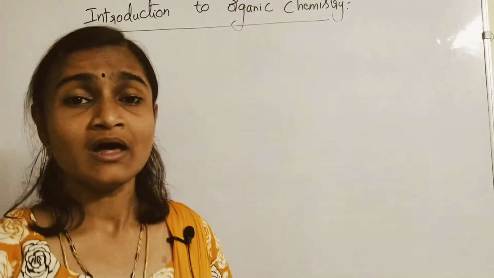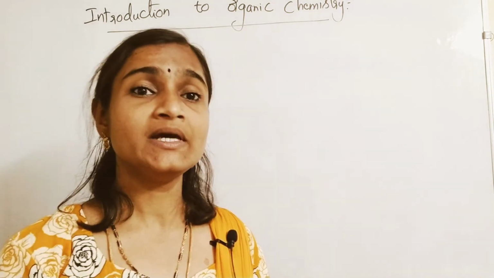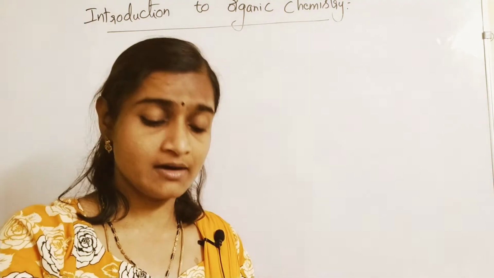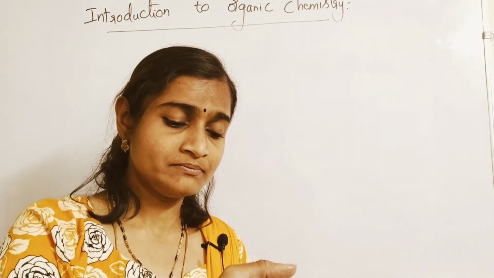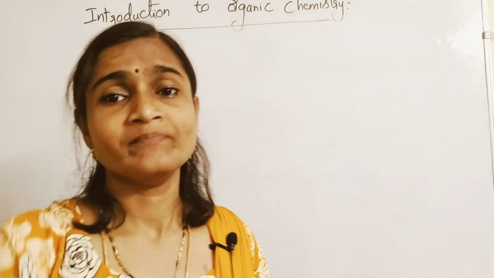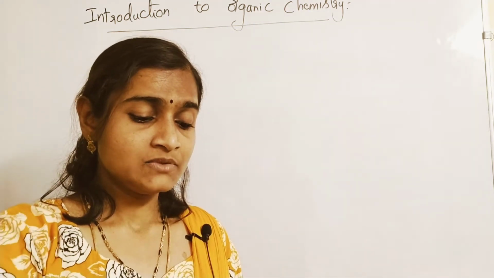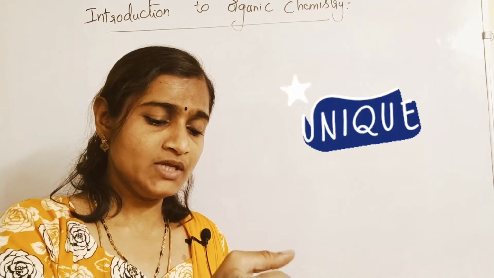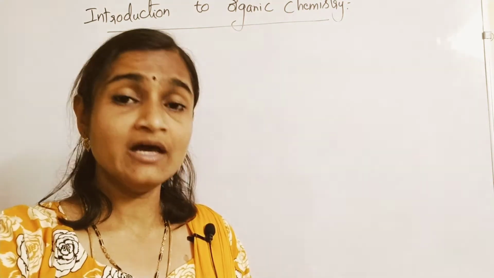That we have to learn today. The video will be a little bit bigger, so please hold on.